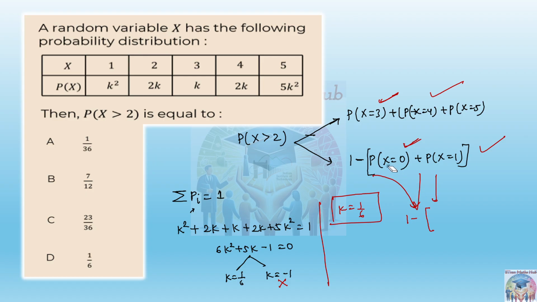Of course, this one we cannot use. I was just saying in the random part that this can also be used somewhere, for the random variable x is equal to 0, when the probability is associated, then we can use this method. But in this case it is not possible, so we will not use that. Okay.